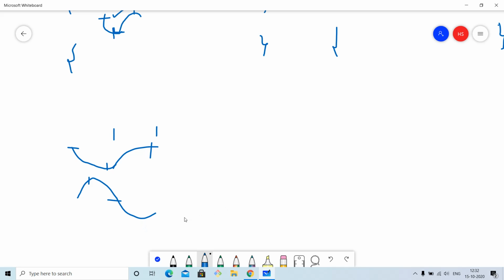Just a minute, here I have done something wrong. It will be decreasing from here, and then this increases. Okay, it is decreasing from here, but it cannot decrease from here. Then, yeah, it will always be like this. So we can take this element and this element and this element, or we can take this element and this element and this element.